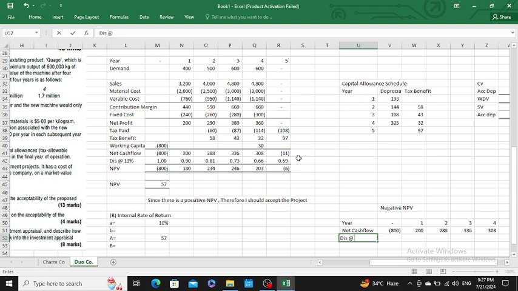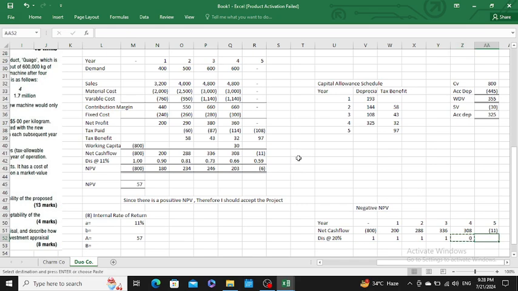As I told you earlier, the lower the rate, the higher the NPV you would get, and the higher the rate you would be using, the more you would get a negative NPV. So the maximum rate, I assume, would be 20%. So sir, I would be using 20%, which means 1.2 raised to the power minus the number of years. After using 20%, I'm getting 0.83 for the first, 0.69 for the second, 0.58 for the third, 0.48 for the fourth, and 0.4 for the fifth year.